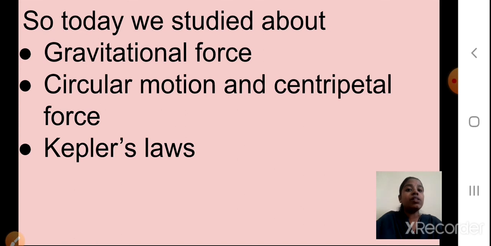Then we saw circular motion and the centripetal force. The force acting toward the center, the center seeking force, in a circular manner, we called the centripetal force. And we saw Kepler's three laws. Kepler gave the three laws for the planetary motions of the planets, but after giving them, he could not tell why the planets are obeying these three laws.